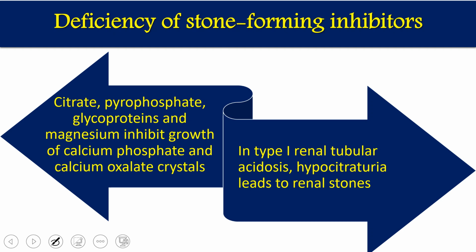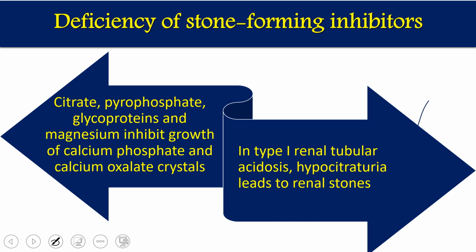In type 1 renal tubular acidosis, hypocitraturia leads to renal stones. There are different types of renal tubular acidosis; we will talk about that also. In type 1, there is hypocitraturia: hypo means less, citraturia refers to citric acid concentration, so citric acid concentration decreases.